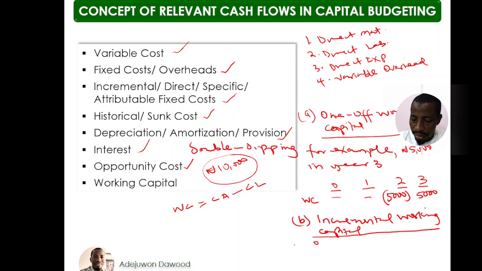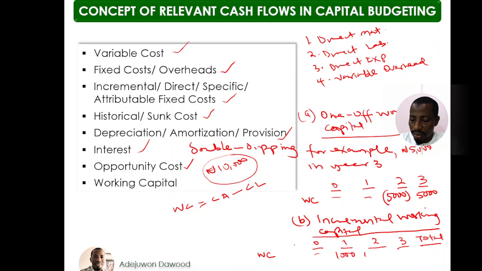So year 0, year 1, year 2, year 3, then you have total. All right. Say you have a working capital of 1,000 in the first year.